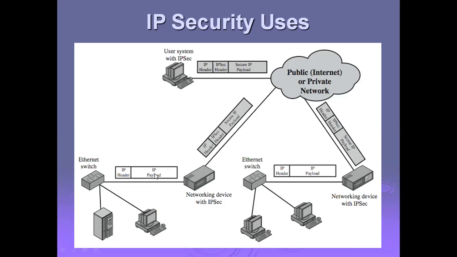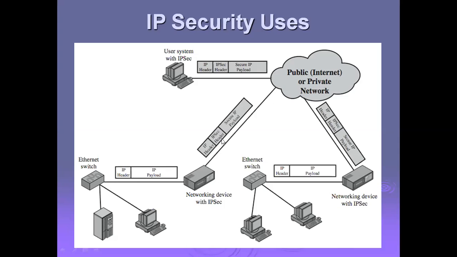Initially the incoming data will be transferred as IP header and IP payload to the network device with IP security. When we deploy this special device, called a network device with IP security, we add this IP security header. The IP security header is a specific field, added after deploying the network device with IP security.